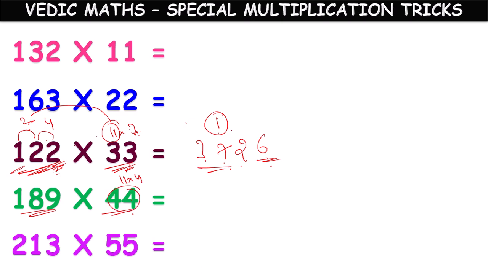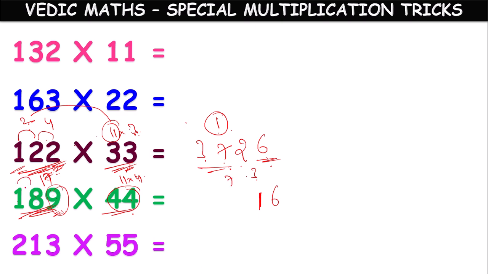Next children, 189 into 44. 44 means 11 into 4. We can write it as 11 into 4. Means while multiplying with 11, whatever result we will get, that is to be multiplied by 4. So here in units place we have 9. 9 times 4, 36. 3 we have to carry. 8 plus 9, 17. 17 times 4, 68. 68 plus 3, 71. 7 we have to carry.